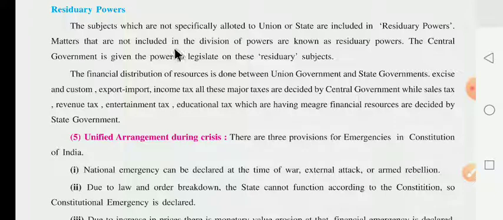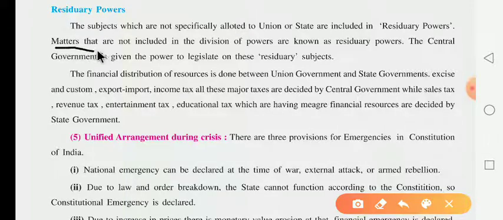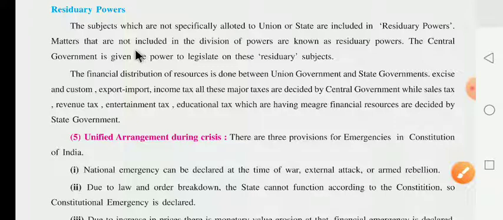Matters that are not included in the division of power are known as residuary power. What is the meaning of residuary power, dear children? It means the matters that are not included in the division of power are known as residuary power. Whatever matters are not included in any division, that is, not in the union list or state list, are known as residuary power. The central government is given the power to legislate on the residuary subjects.